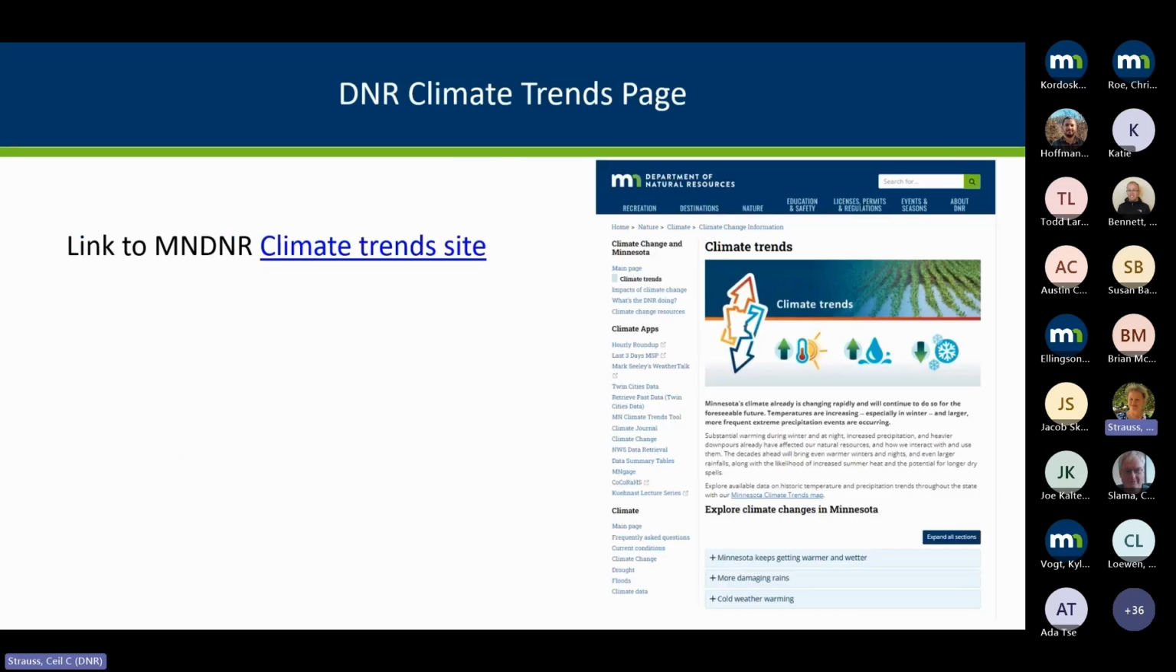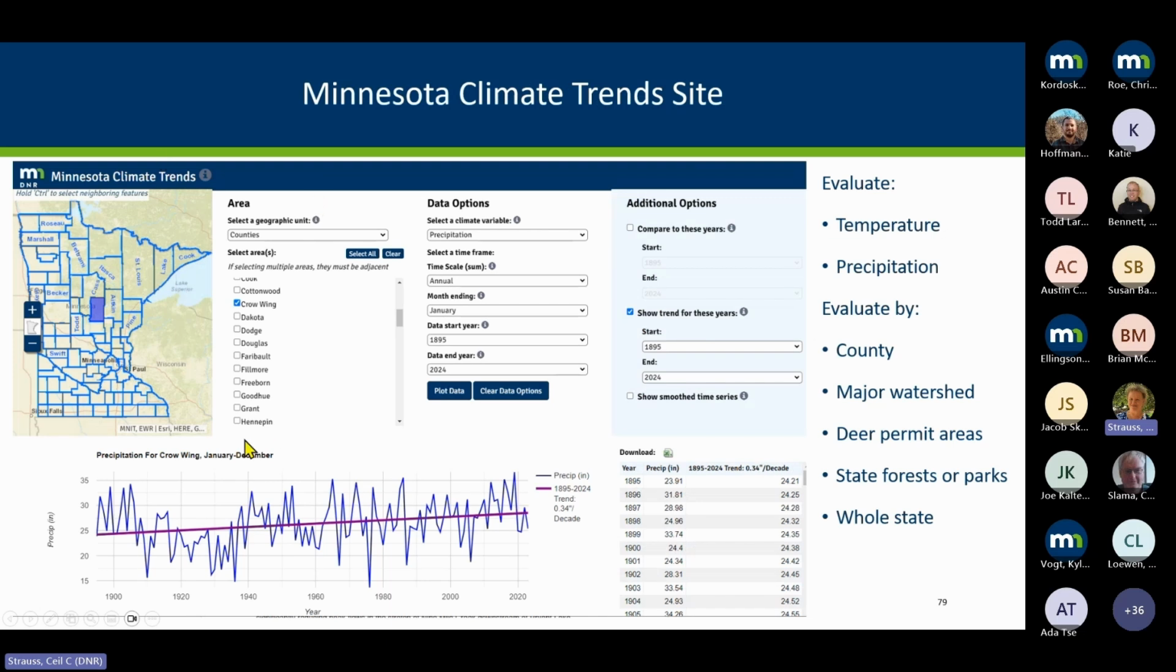So shifting to some other information on the DNR site, we do have some climate trend information here, and that's that main page. And I will point out this climate trends map, and that will take you to this map here, which is fairly user-friendly. You can be looking at a county or a HUC 8. You can be showing adjoining HUC 8s. You can look at the whole state. You can actually look at parks or forests or even down to deer permit areas if you want to be looking at a little area.